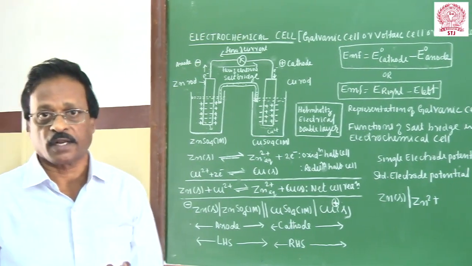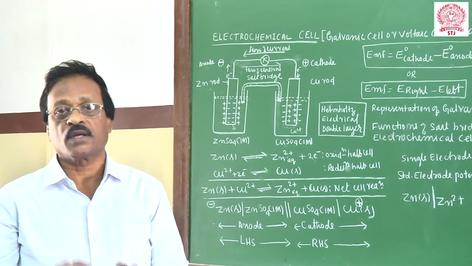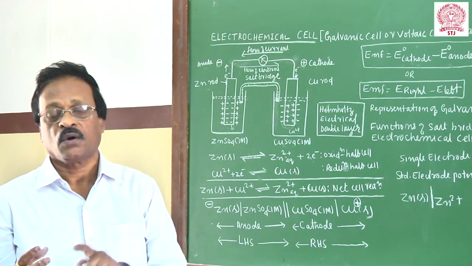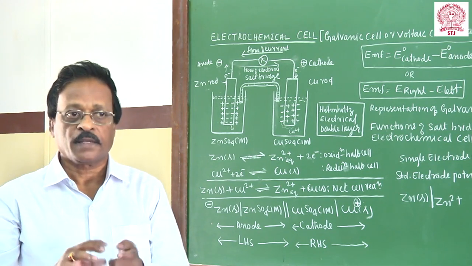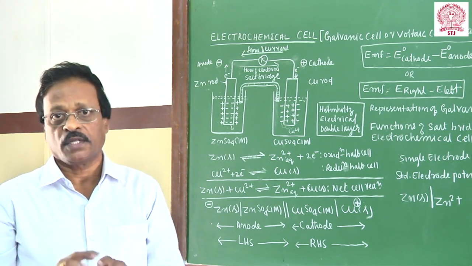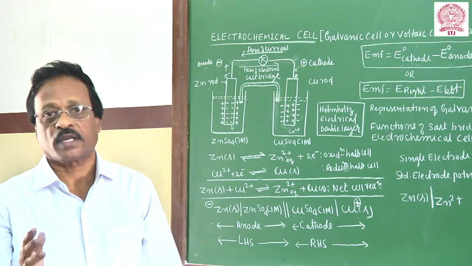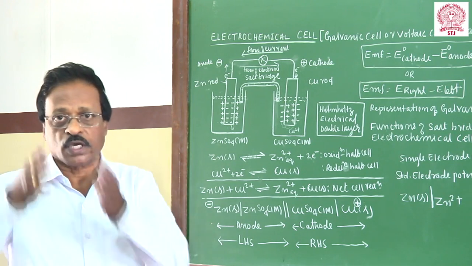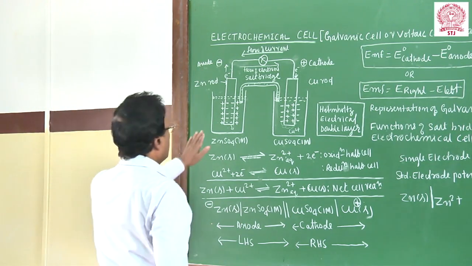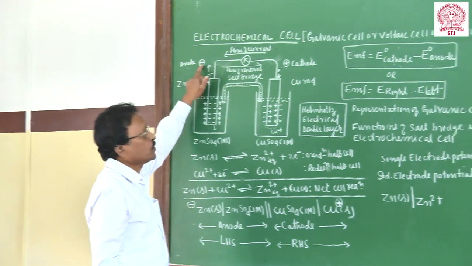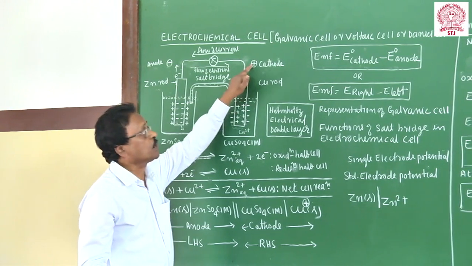Look at this very important concept you have to understand. The galvanic cell is a device which converts chemical energy into electrical energy. That means you have to design a redox reaction to occur. Then the redox reaction takes place and chemical energy becomes electrical energy. That's why I have taken two single electrodes. One zinc electrode undergoes oxidation, is negative, and acts as the anode. The other undergoes reduction, we call it the cathode, and it is positive.